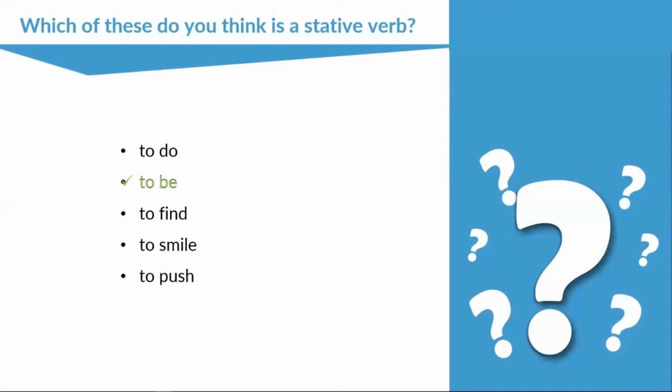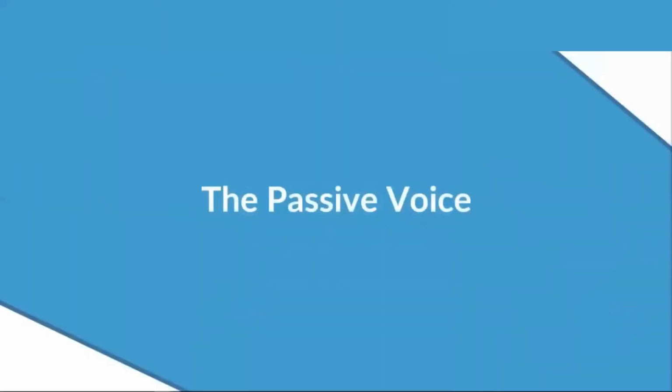It describes your state, okay? I am happy, I am sad. So that is most definitely a stative verb. So good work to everyone who got that one right. Anyone who got it wrong, don't worry too much. Just make sure to remember that. Now, guys, moving on to the last part of tonight's webinar, we are going to look at the passive voice.